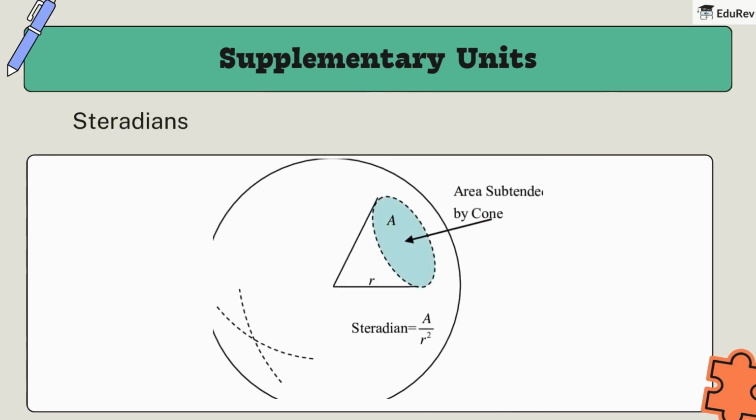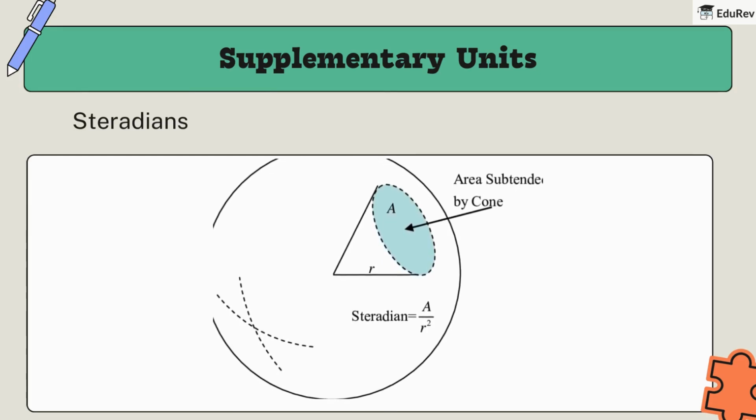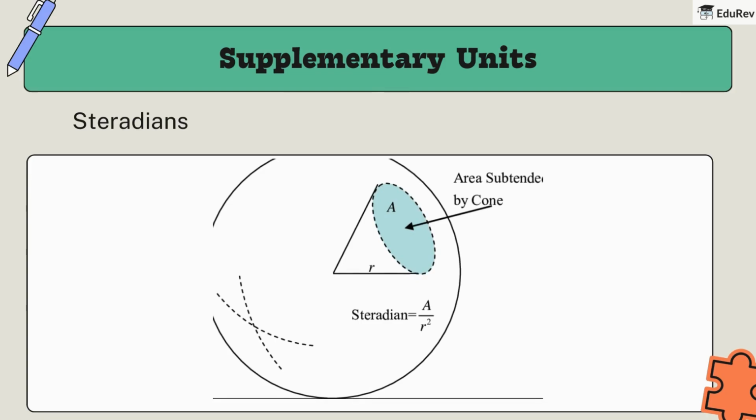Next is steradians. Now, let's think in 3D. Imagine a sphere. Cut out a cone from this sphere. The half angle of this cone is alpha. The area covered by the 3D surface of this cone is our solid angle, omega. We define the solid angle as omega is equal to A by r square, where A is the area bounded by the cone on the sphere's surface.